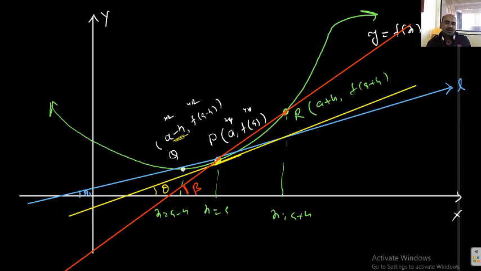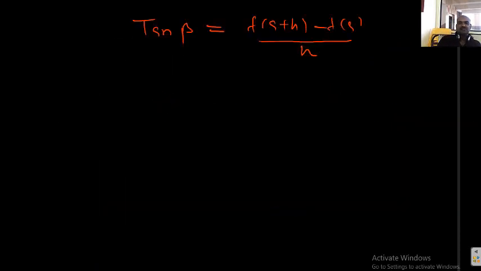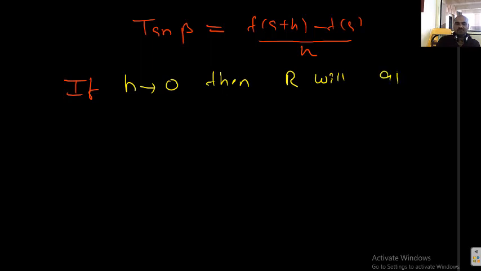If here h is tending to 0, then what happened to the x coordinate of R? It becomes a. What is the meaning of that? R is approaching P along the curve from the right hand side. Okay, that I will write. If h is tending to 0, then R will approach P along the curve.